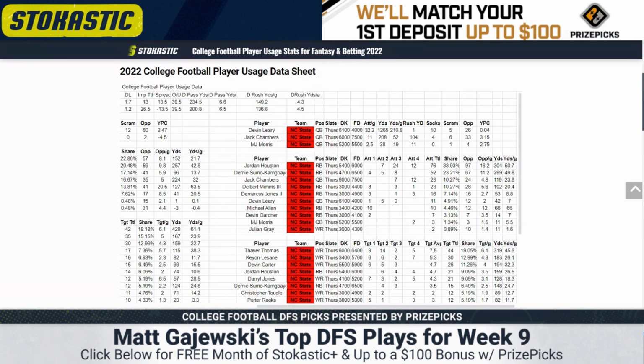Jack Chambers is the QB. He's the former quarterback of Charleston Southern, who runs the triple option. So he's mobile. He already has 104 rushing yards this year. And if nothing else, you know he's going to run.